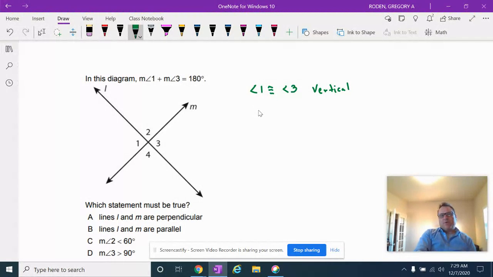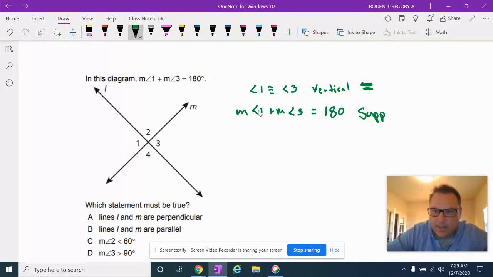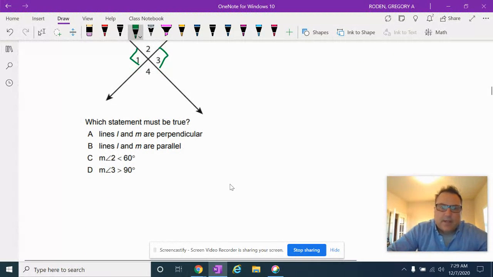And then we also know that the measure of angle 1 plus the measure of angle 3 is equal to 180. So what's the only way that those could be equal and also supplementary? They're equal measures, and they're also supplementary because that's the definition of supplementary, when their measures add to 180. Well, they've got to be perpendicular. The only way that can happen is if these are perpendicular lines. So in this case, we can say the lines must be perpendicular. It's got to be a 90-degree angle. So that's the one we want there. Cool. All right, moving on.